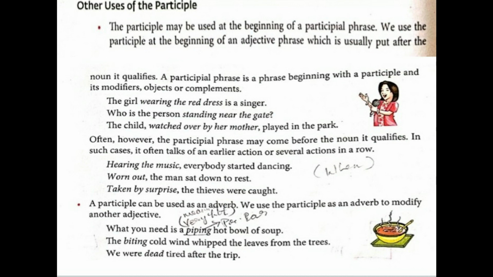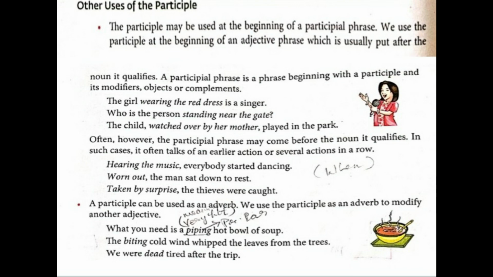Next one. Worn out, tired out. Worn out, the man sat down to rest. So when he got tired, so one side he is getting tired, second side he is doing the activity of resting. So when he got tired, he sat down. So two activities he did. So here, first one is what? Participle phrase is there, worn out. Okay, next one.